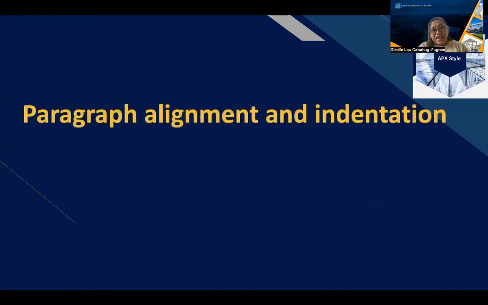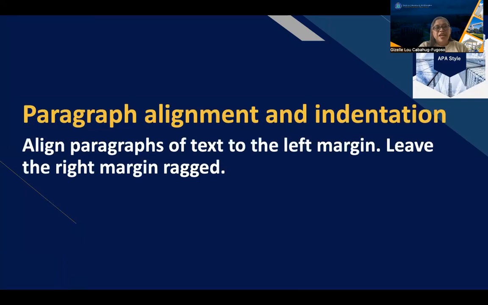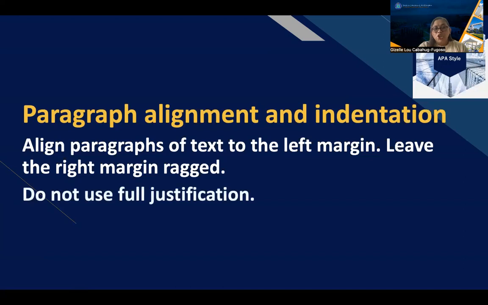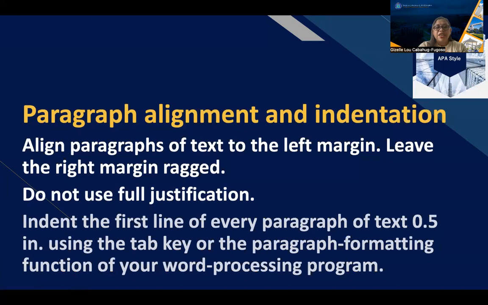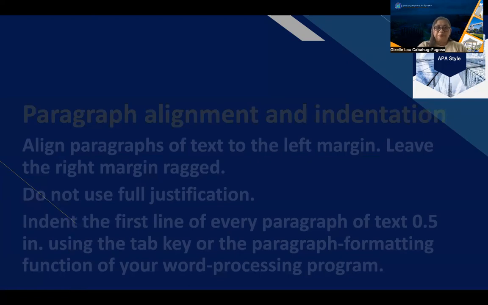For paragraph alignment and indentation, align paragraphs of text to the left margin and leave the right margin ragged. Do not use full justification. Do not click the justification button. Indent the first line of every paragraph of text with 0.5 inch using the tab key or the paragraph formatting function of your word processing program.